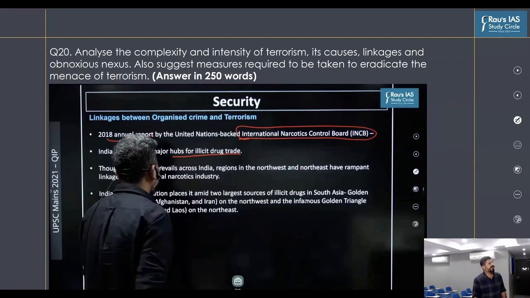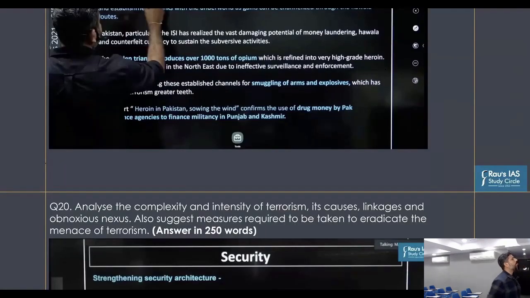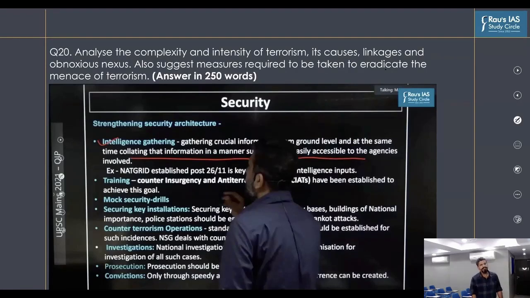Next thing that we need to understand is how we are going to tackle it, which is the last part of our question: what are the measures that India needs to take in order to eradicate the menace of terrorism? If you look at the discussions we had related to the solutions, first and foremost was strengthening the security architecture, which had different points like improving intelligence gathering, training of the armed forces, mock drills, securing security intelligence, and conducting counter-terrorism operations. This is one aspect of solving the issue of terrorism.